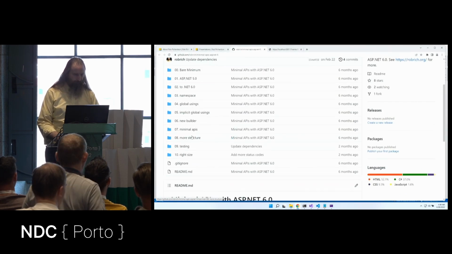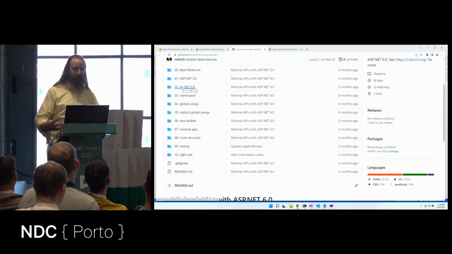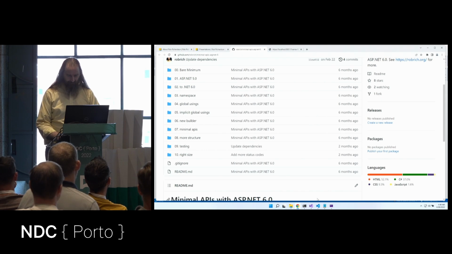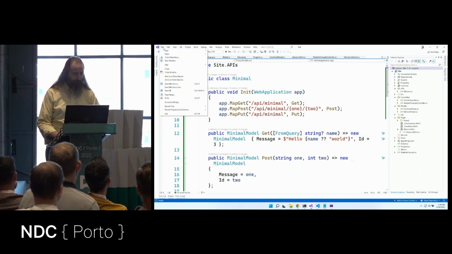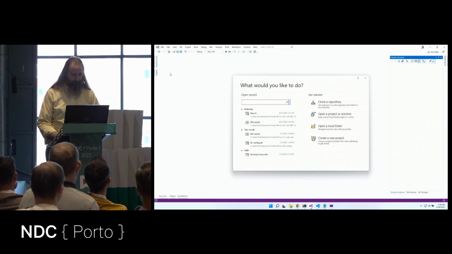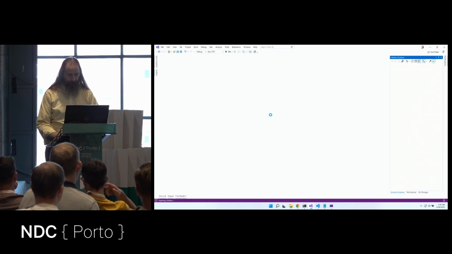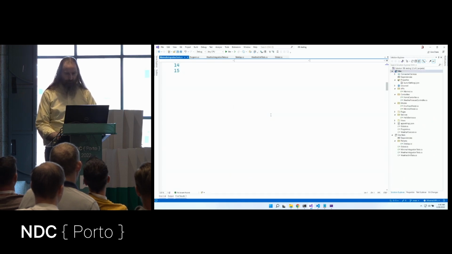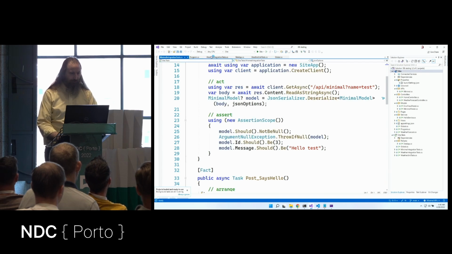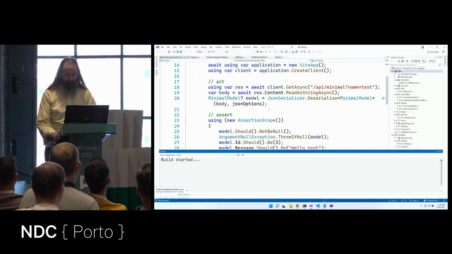So let's open up the 9 folder here. We've just been working out of this 2 folder the whole time and that's been really fun. But let's flip over to the 9 folder, close solution. And let's open a project. Let's come here to 9, testing. Now this is cool. Let's build this.